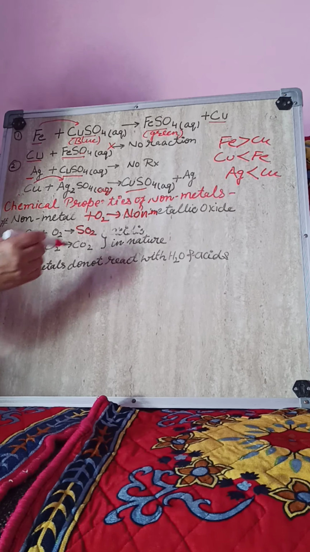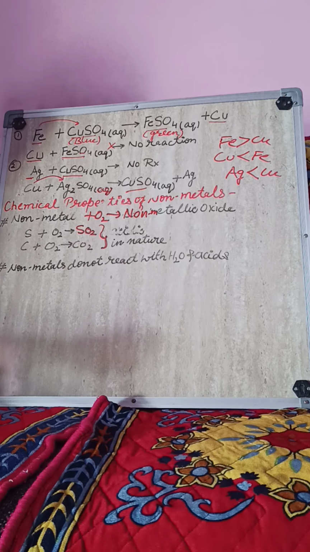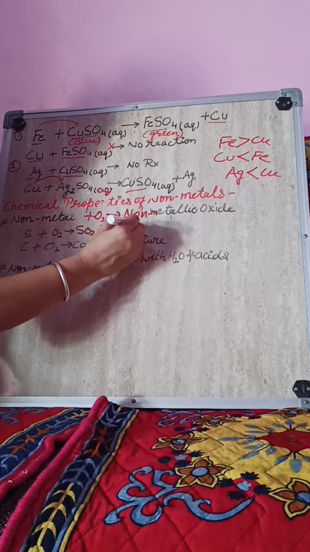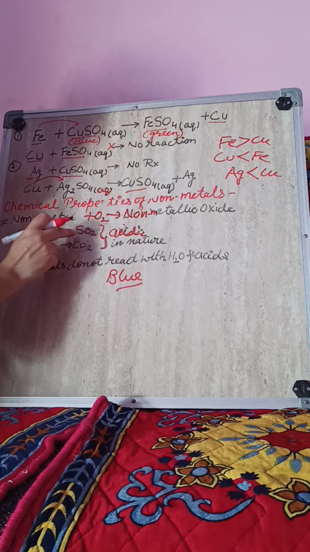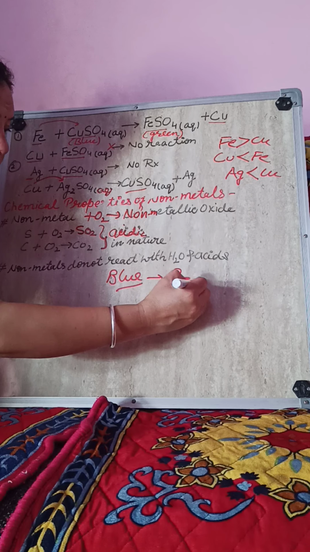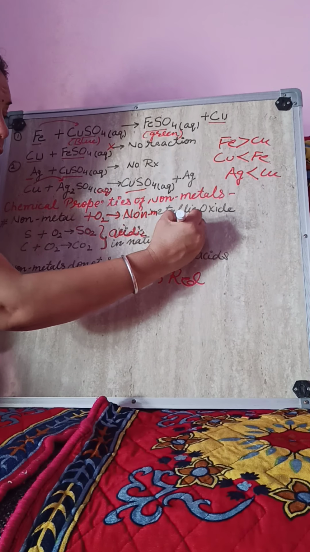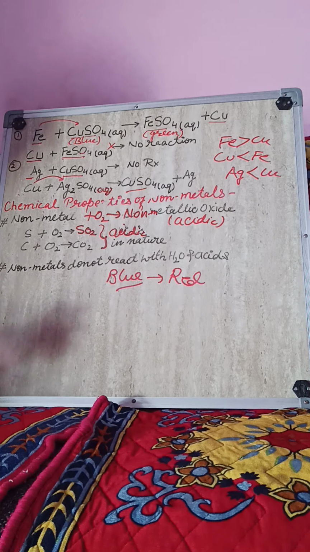What will we do? We will dissolve these two gases in water and we get an aqueous solution. Again we will follow the same process. We will dip the blue litmus paper in the solution of these oxides, then the blue litmus paper will turn red, which shows that non-metallic oxides are acidic in nature. What is the nature of non-metallic oxides? Non-metallic oxides are acidic in nature.